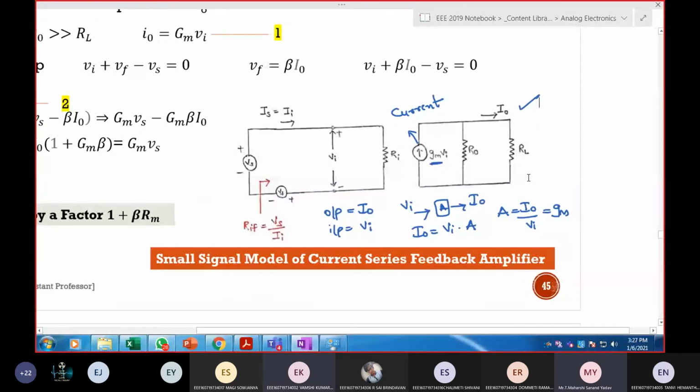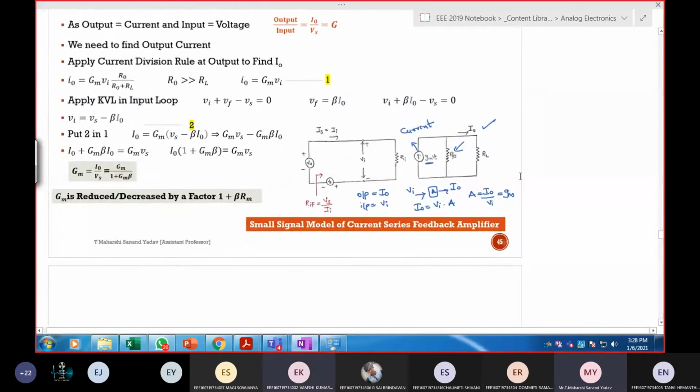Okay, that is GM times VI. Why not in parallel? Why not in series? This is the Norton's equivalent: the current source is in parallel with the resistance. So GM VI is in parallel with R0. Can anyone tell me how to solve this? This is very easy.